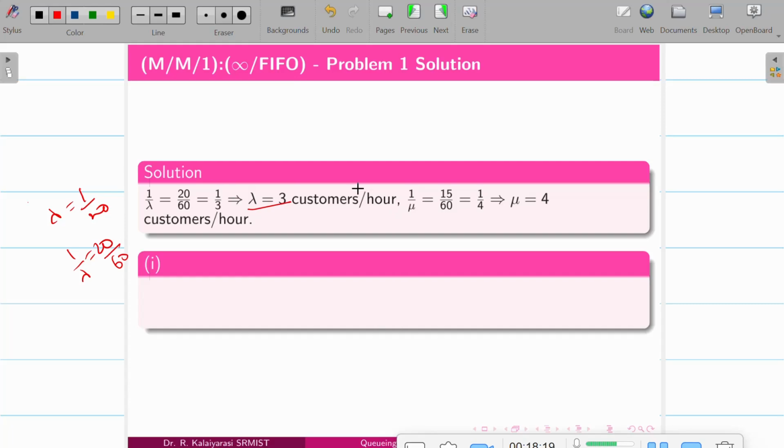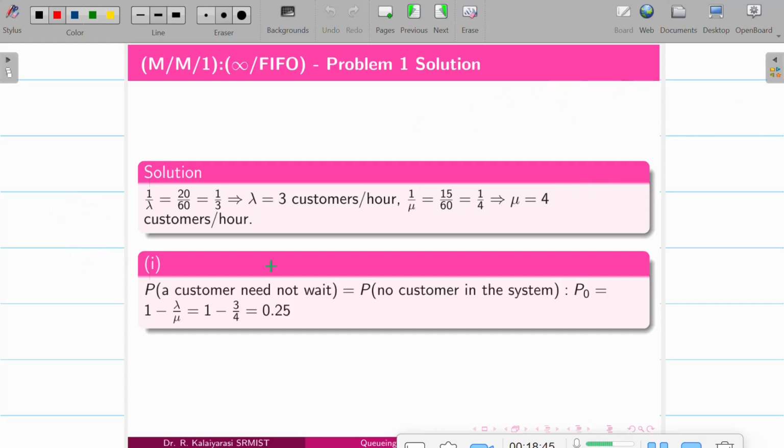The arrival rate is 3 customers per hour. And mu is the service rate, where mu is equal to 1 by 15 minutes, and we have to convert this to hours. So it is 1 by 15 into 60, so you'll have 4 customers per hour.